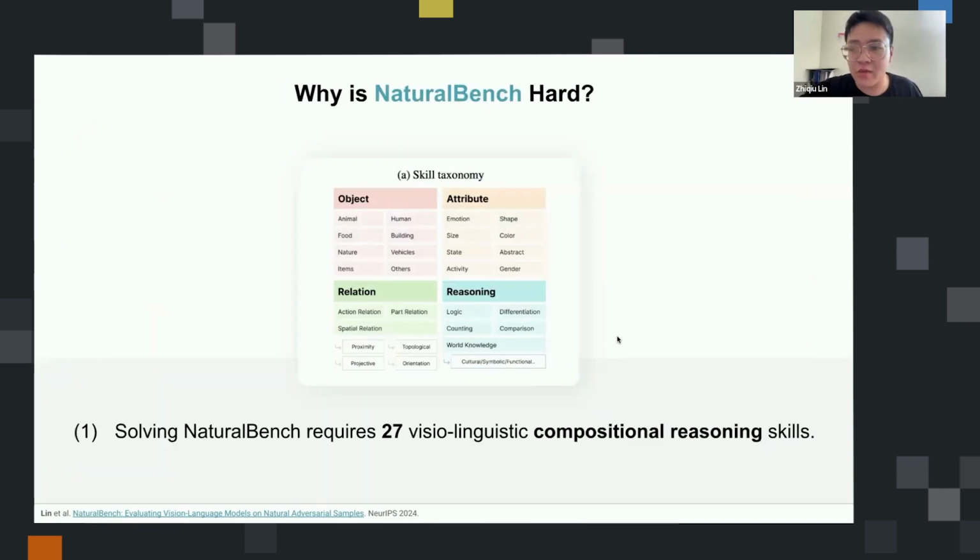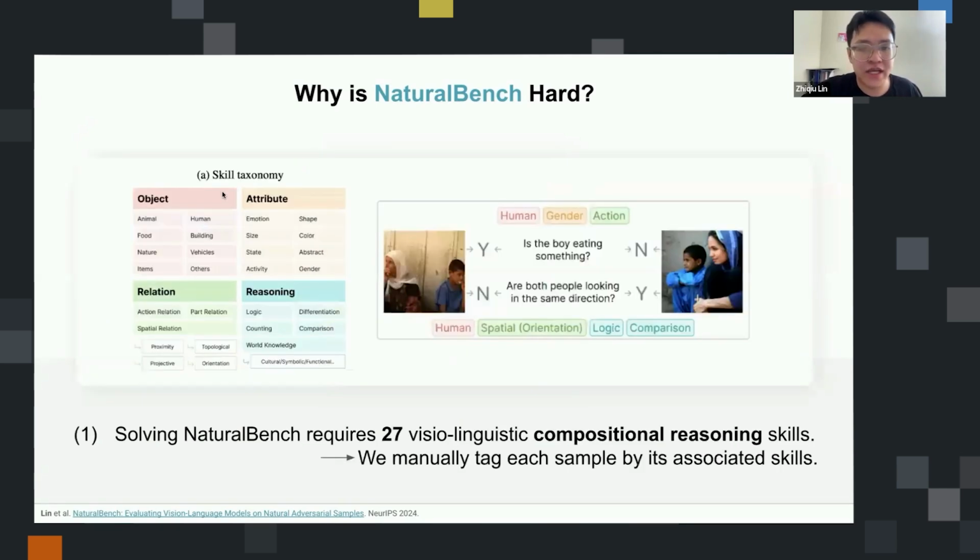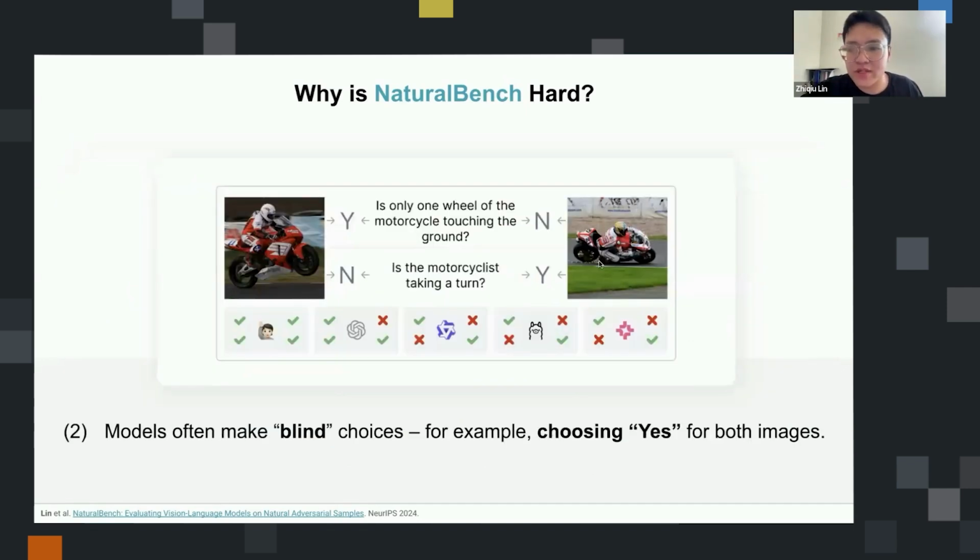We also try to investigate why our benchmark is so hard. First of all, even though the questions are simple, solving each of them can require a composition of skills related to object recognition, attribute bindings, relational understanding, and some complex reasoning like logic and world knowledge. So towards this end, we tag each question in the benchmark with its associated skills for a fine-grained evaluation.